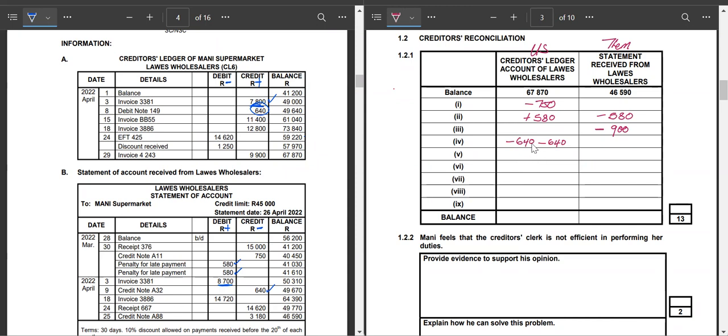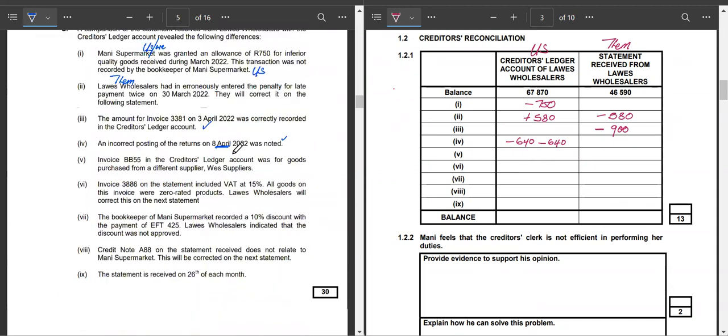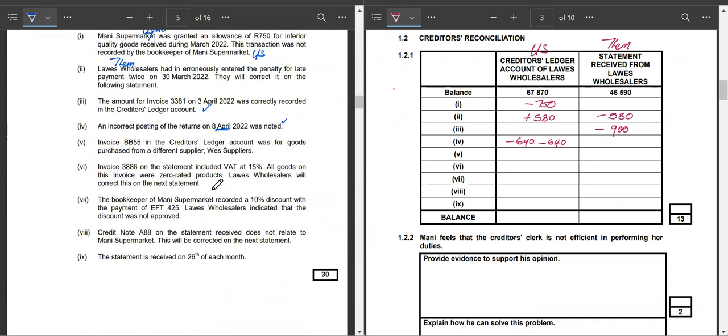All right, so I'll move on to the next one. And the next one reads, invoice BB55 in the creditors ledger account was for goods purchased from a different supplier.